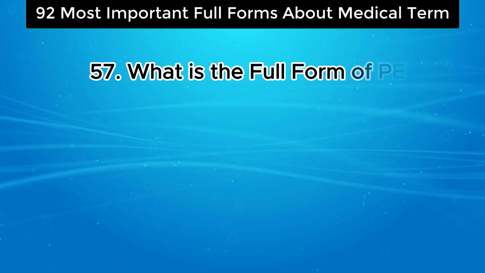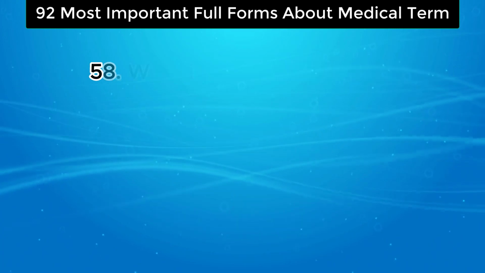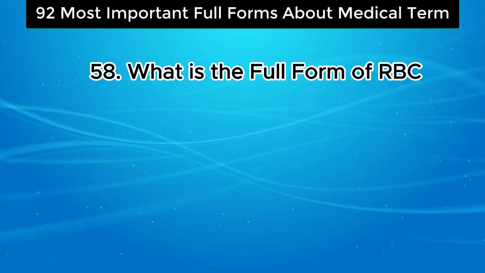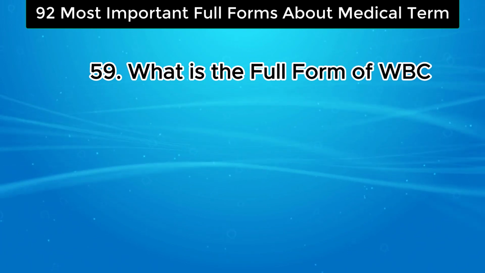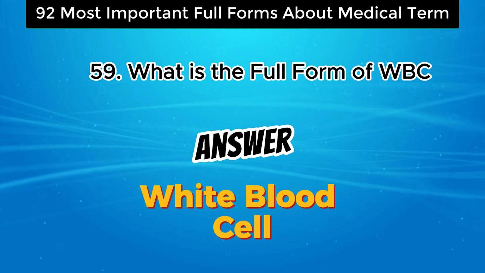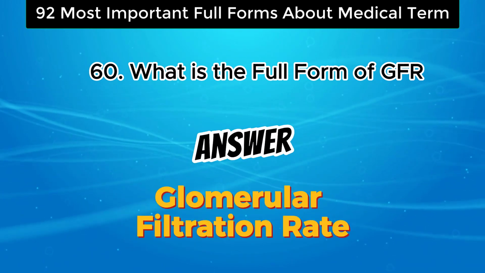What is the full form of PET? The answer is positron emission tomography. What is the full form of RBC? The answer is red blood cell. What is the full form of WBC? The answer is white blood cell. What is the full form of GFR? The answer is glomerular filtration rate.